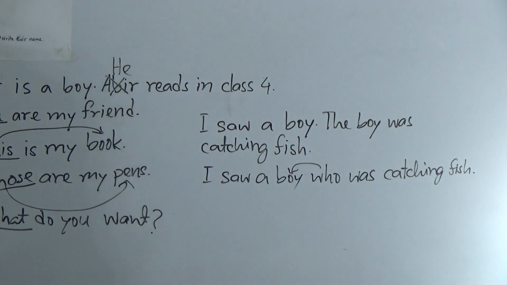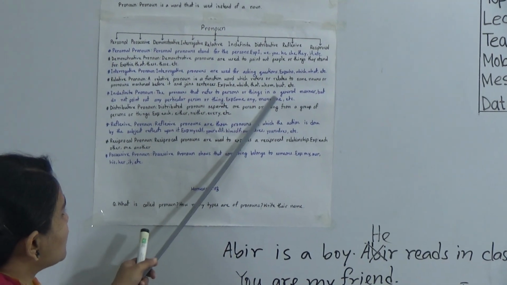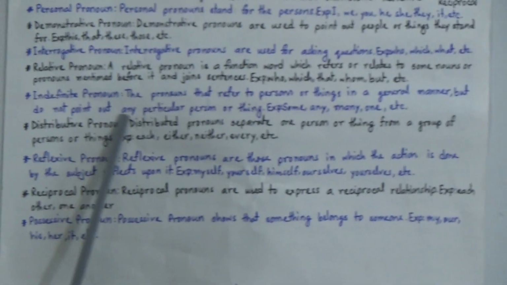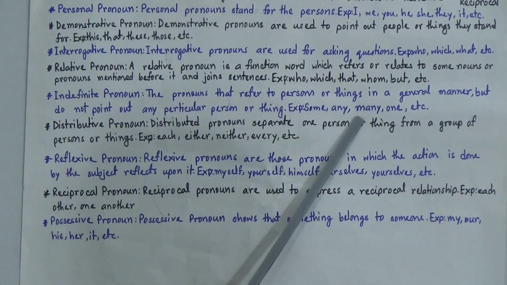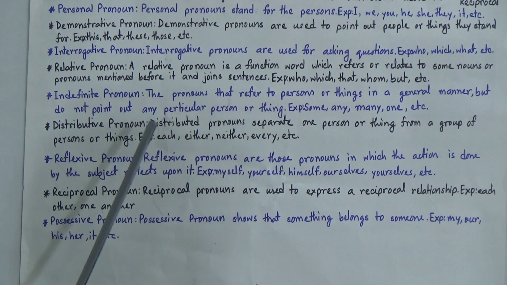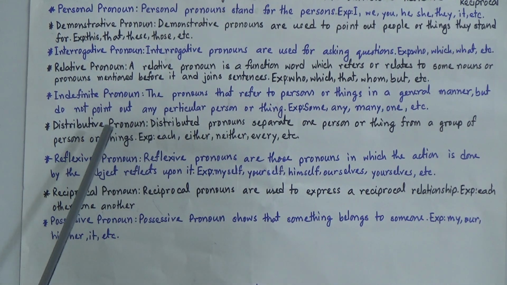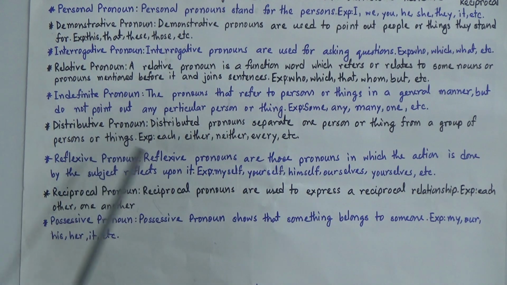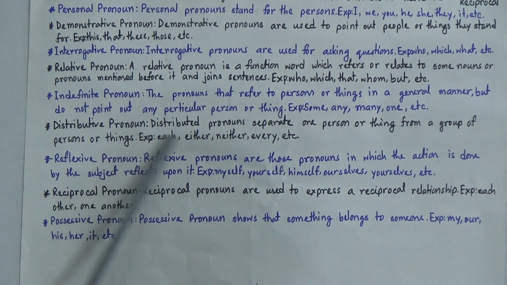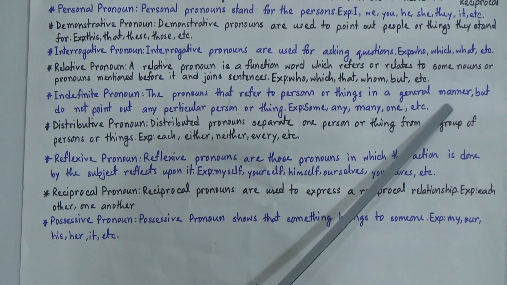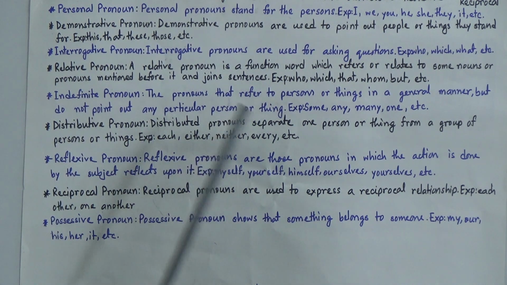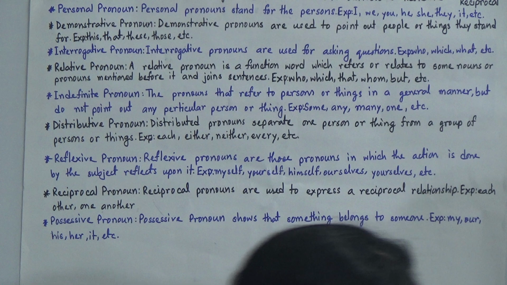Okay, now I am going to indefinite pronoun. The pronouns that refer to persons or things in a general manner but do not point out any particular person or thing are called indefinite pronouns, like some, any, many, one, etc. It is the opposite of the demonstrative pronoun, because in demonstrative pronoun there are some definite objects, things or persons. But indefinite pronouns refer to persons or things in a general manner and do not point out any particular person or thing.